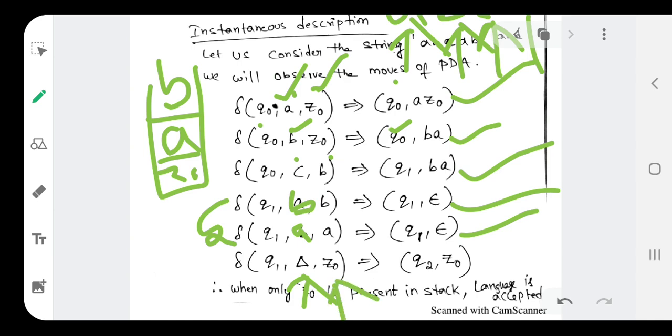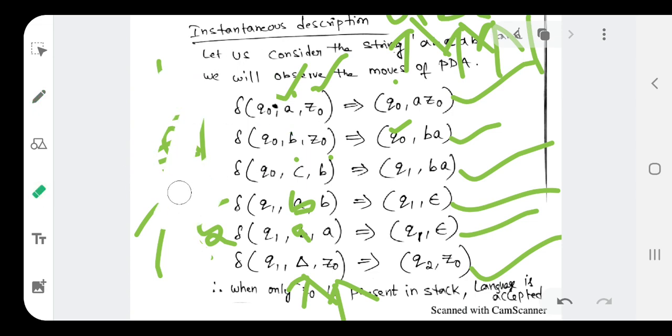So once the input string is completed, if the stack contains only Z0, then I go to the final state, Q2 or something else. After popping all the elements, if the stack only has Z0, then we can say the language will get accepted by the pushdown automata.